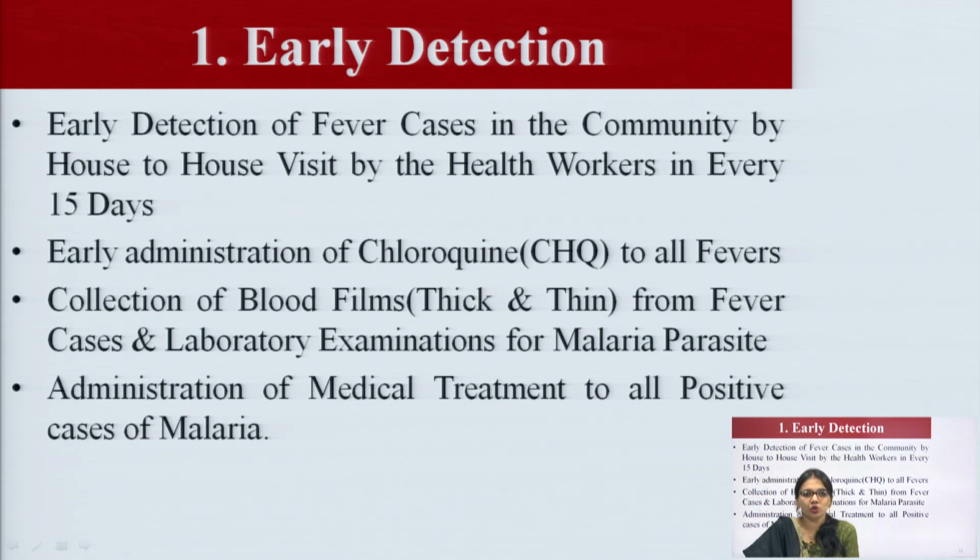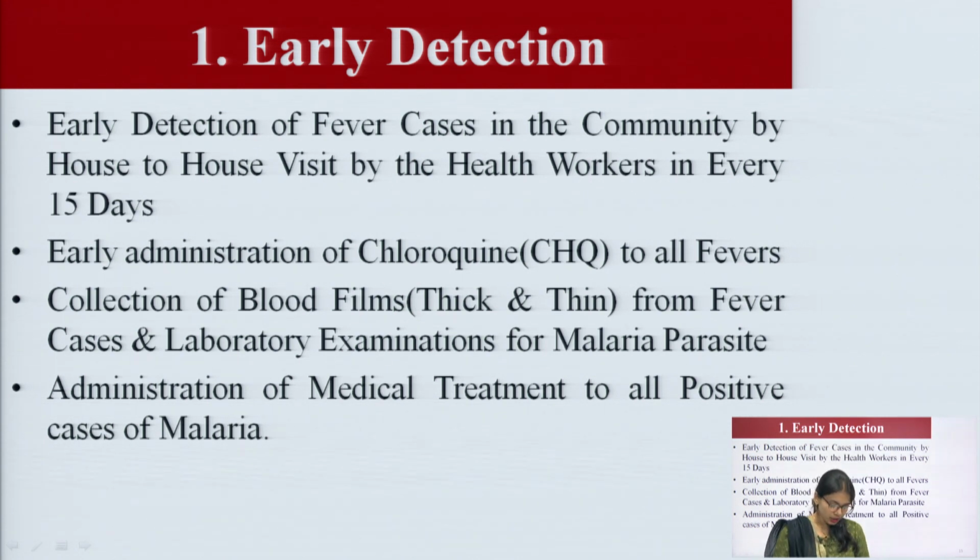Early administration of anti-malarial drugs like chloroquine to all fever cases, collection of blood films, thick and thin, from fever cases for laboratory examination for malaria parasites, and administration of medical treatment to all the positive cases of malaria.